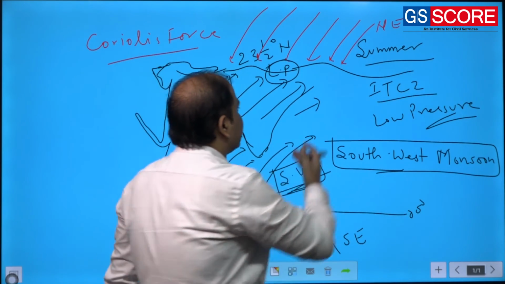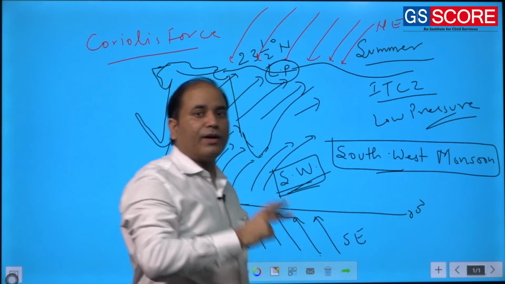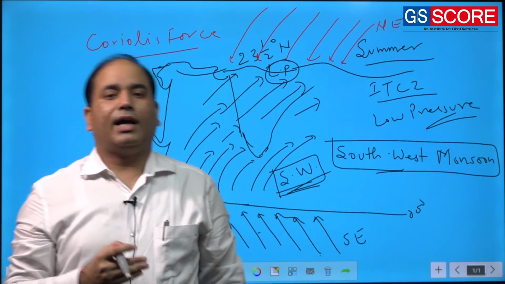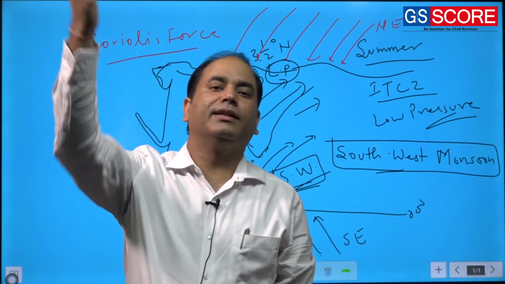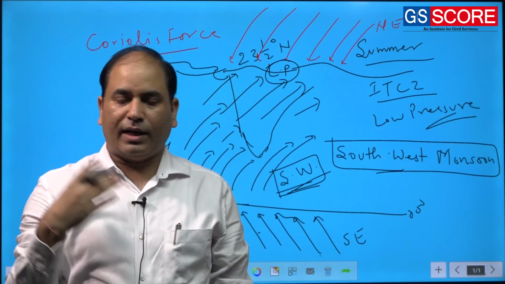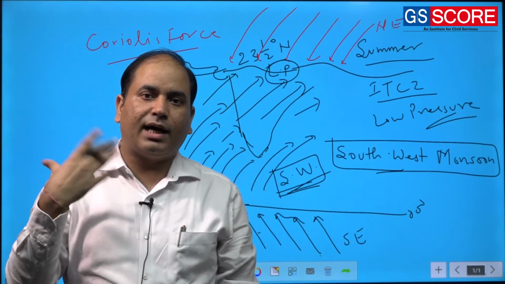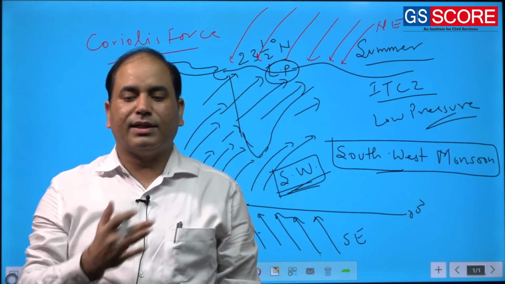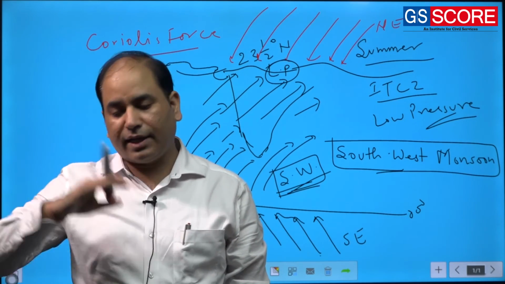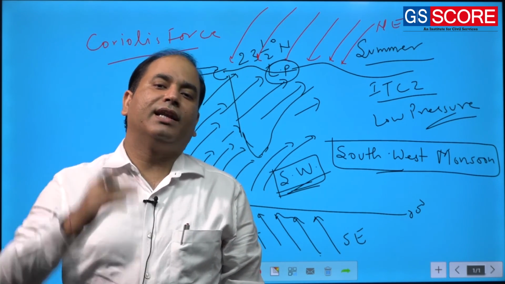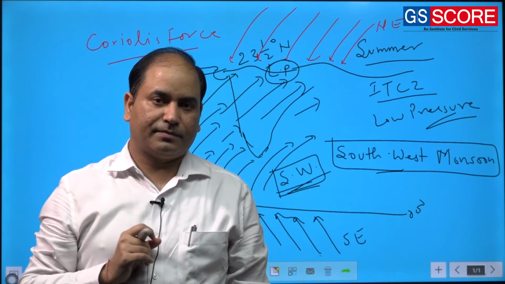So this ITCZ will move southward only with the migration of the sun, and the sun will start migrating only in the month of September. So once the rainfall starts in India, due to the presence of this ITCZ, the rainfall will continue for, let's say, the next 2 months, 3 months.